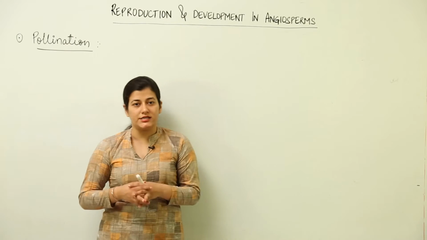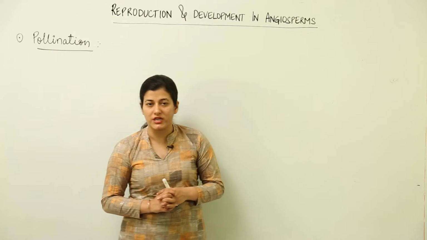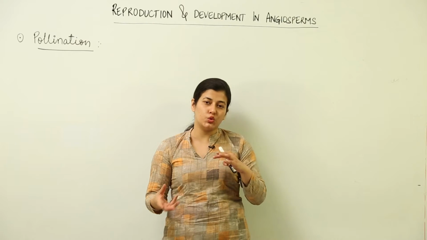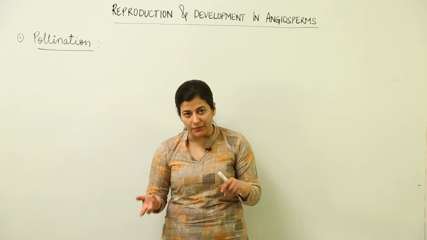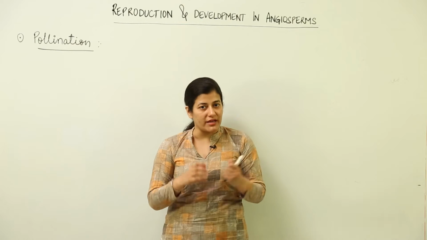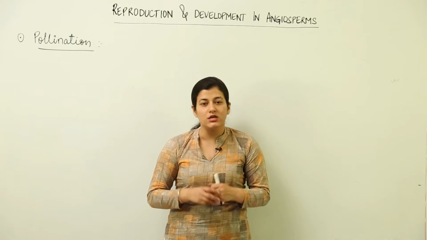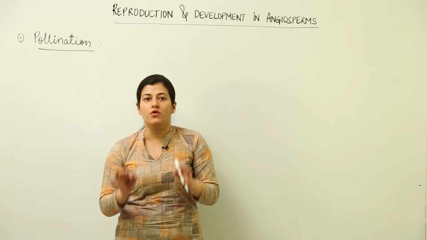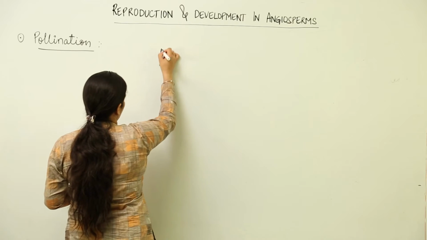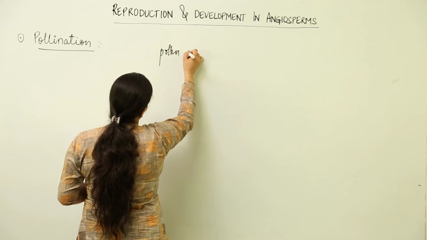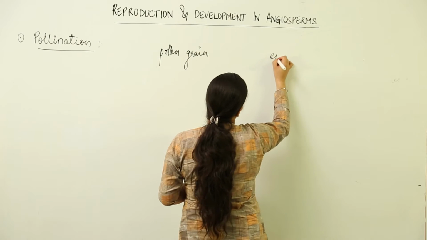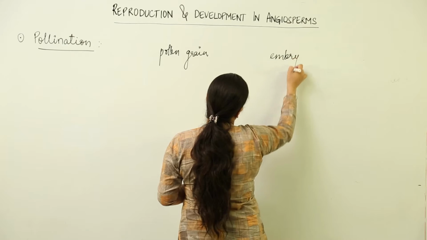We had taken an idea about microsporogenesis and megasporogenesis, which gave rise to the male gamete and the female gamete respectively. Now, the gametes which are formed as a result of these two processes, please remember they are non-motile. You remember that the male gametophyte was the pollen grain, while the female gametophyte was the embryo sac.